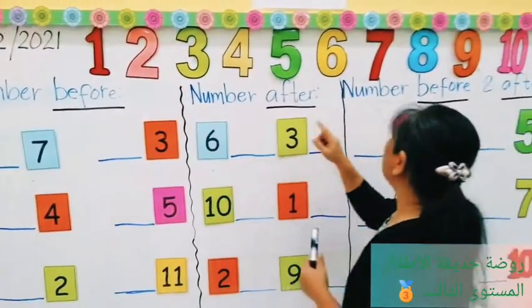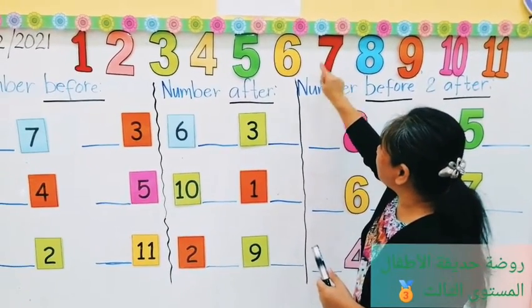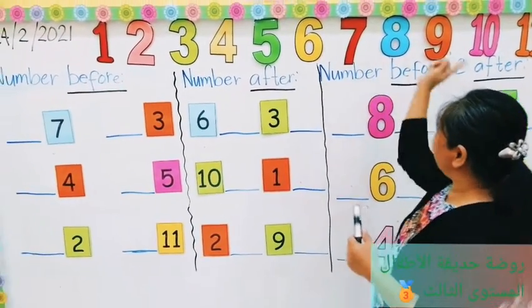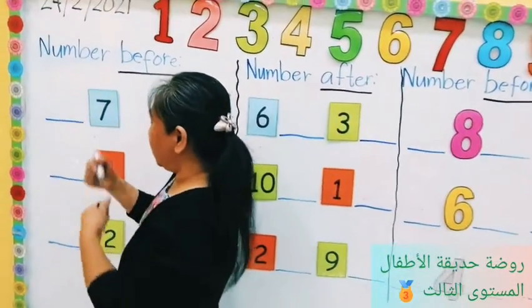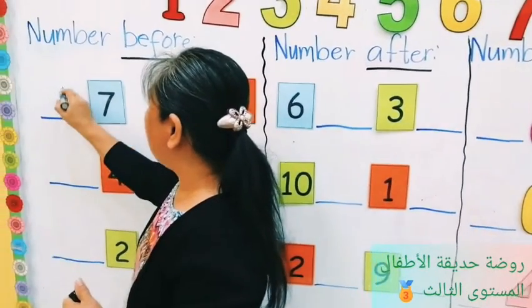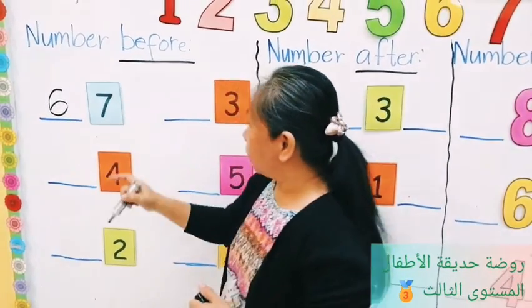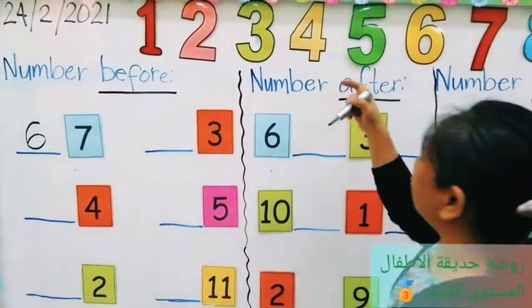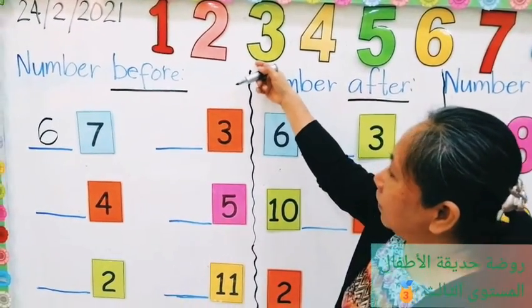So, which is number 7 here? This one, number 7. So, before number 7 is 6. Yani before. Not after. Before. Okay. So, before number 7 is number 6. Okay. Now, this one number 4. So, before number 4, what number before number 4? It is